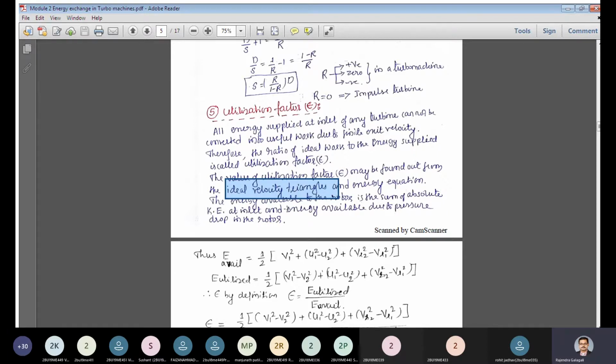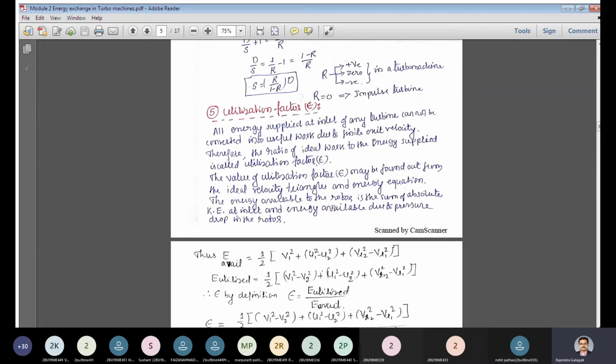So in all turbo machines, you are going to draw the velocity triangles, and let us understand how you draw it and what the significance actually is. That is the subject matter of turbo machines. And also we have the energy equation, E equals U1 VU1 minus U2 VU2. So the other form of Euler's turbine equation can also be utilized.